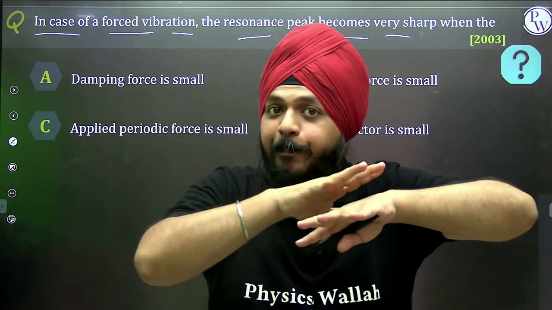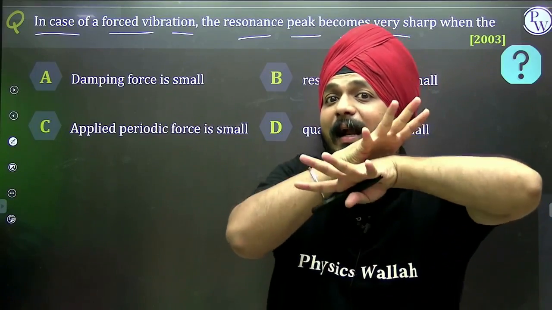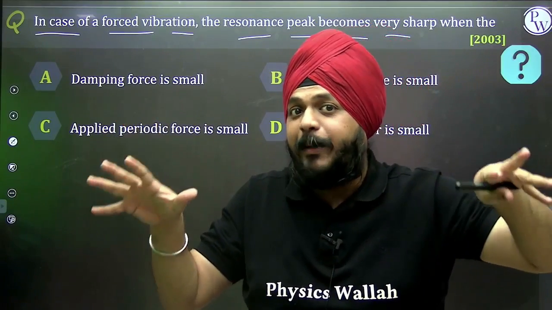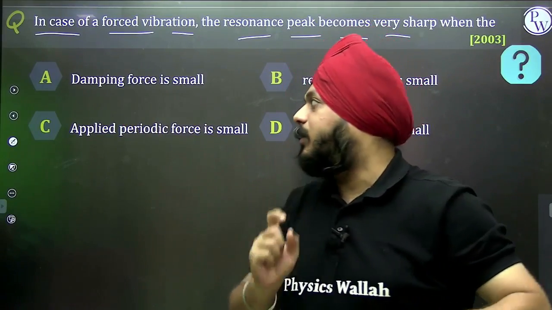But we can't completely avoid the damping part, so it is negligible.